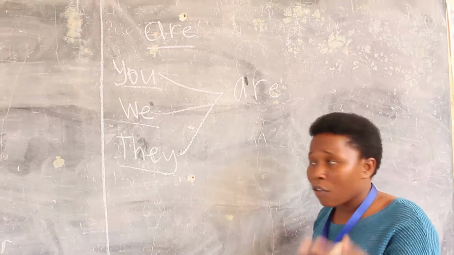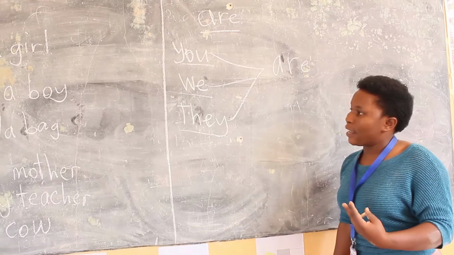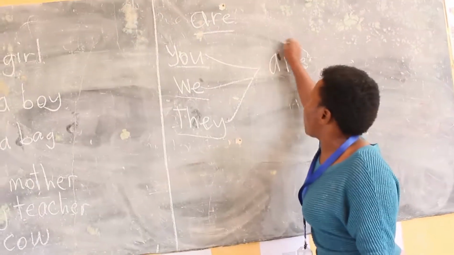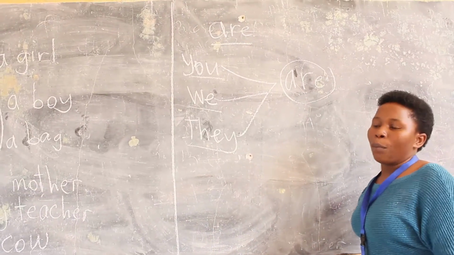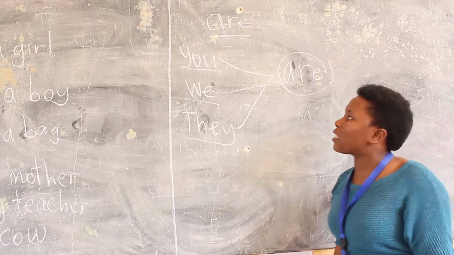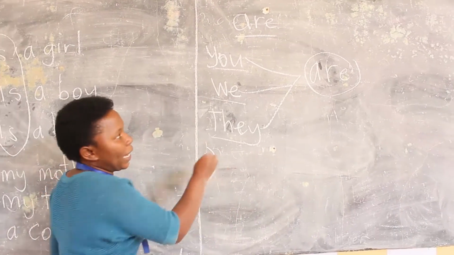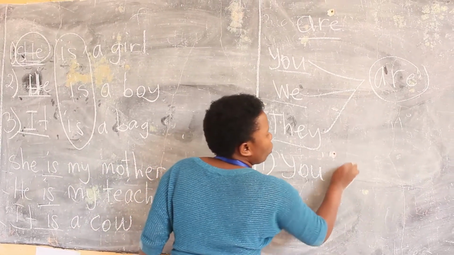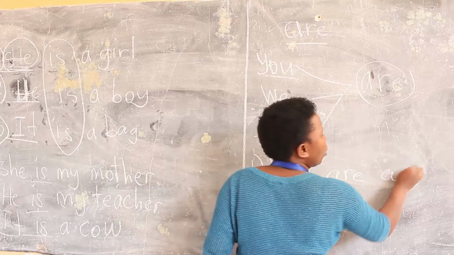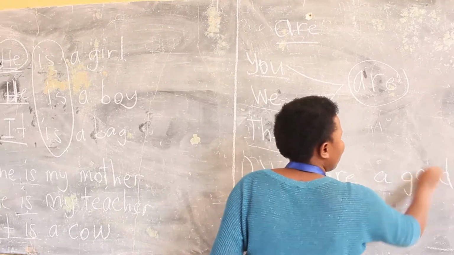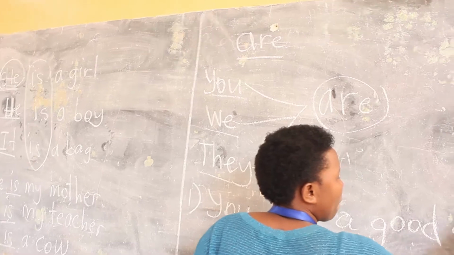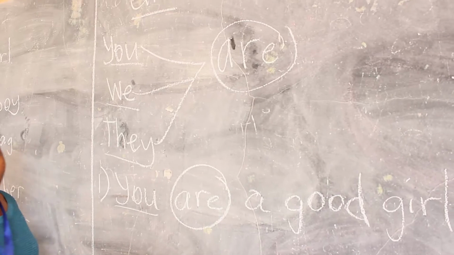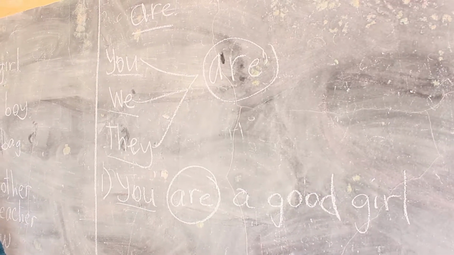Now I want you to make for me a sentence. Any example of a sentence using this one. You put this "are" in any sentence you want. Before giving me your example, let me first give mine. Number one, I can say that you are a good girl. You see, we have you, that's why we are putting are. Are you seeing it? Very good.